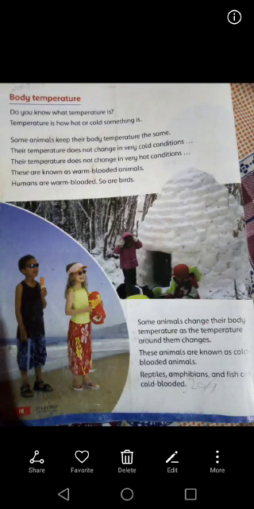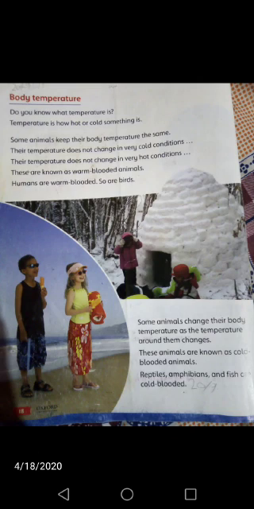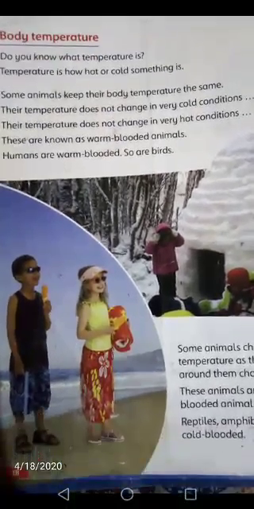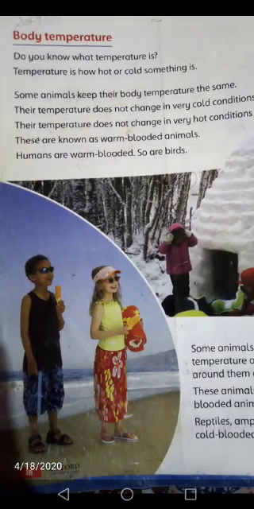Now students, your second group where the scientists divide the animals is about body temperature, because animals have different types of body temperature. There you read about warm blooded and cold blooded animals. But first of all, the question is this: what is temperature? Temperature is how hot or cold something is. How we can feel something is hot, how we can feel something is cold.